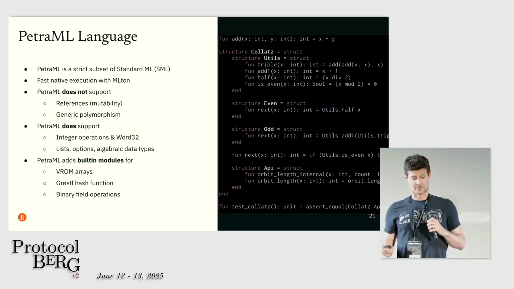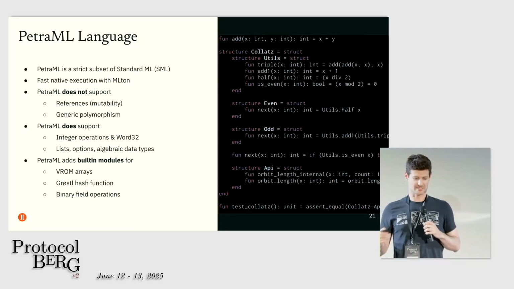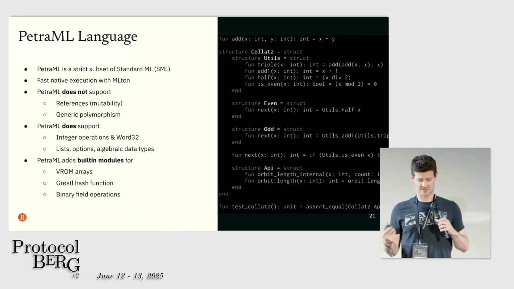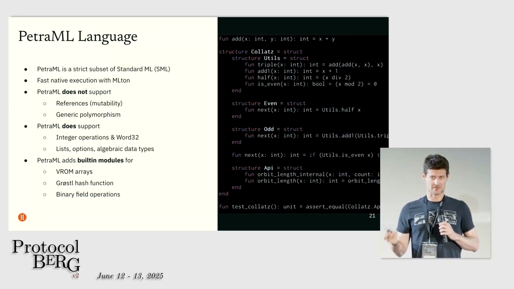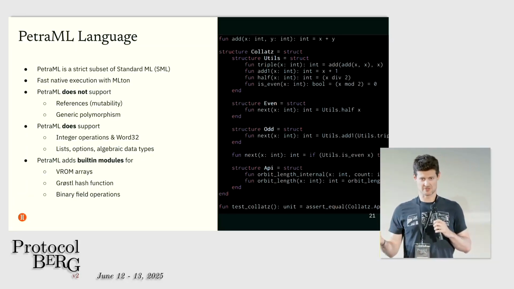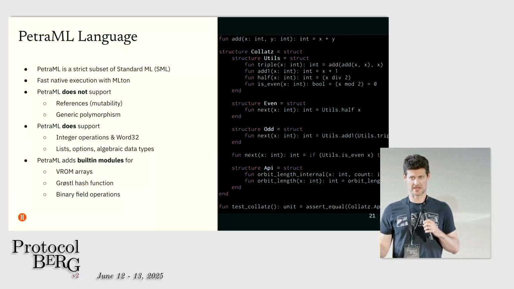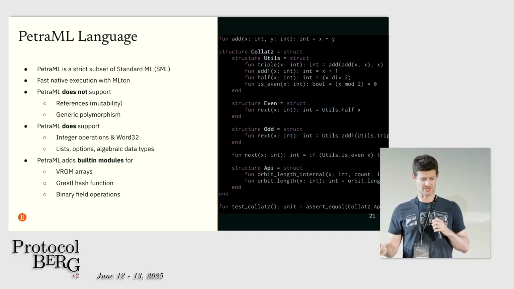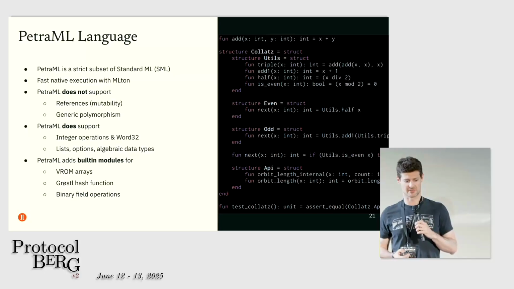Petra ML does support integer operations and 32-bit unsigned integer ops. It has lists, options, algebraic data types. It's a pretty rich programming experience. And then we add some built-ins for things that we want to specially accelerate. So accessing the write-once memory, or the VROM, has a special module for invoking that. And then we can also add built-in instruction operations for hash functions and so on, and binary field operations in the case of recursive verification.